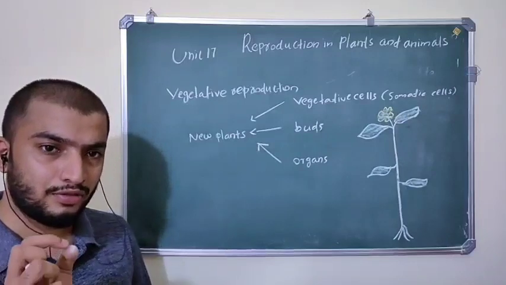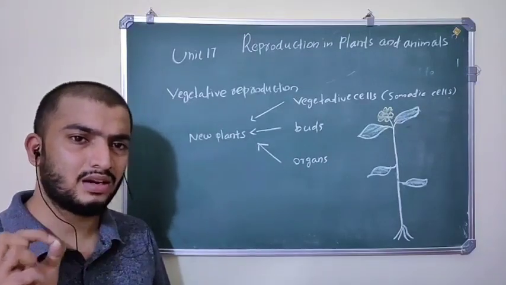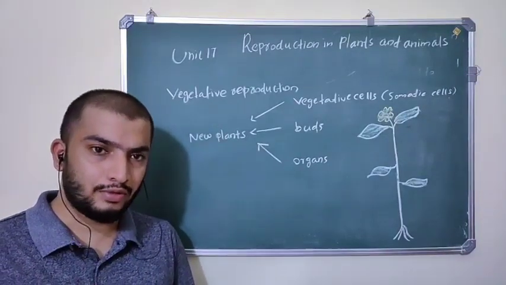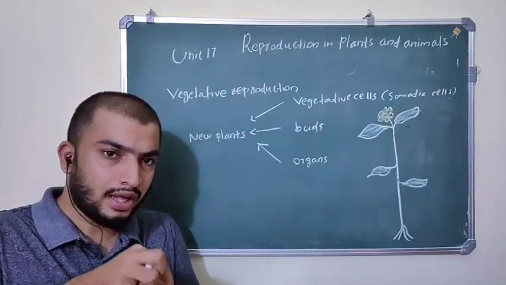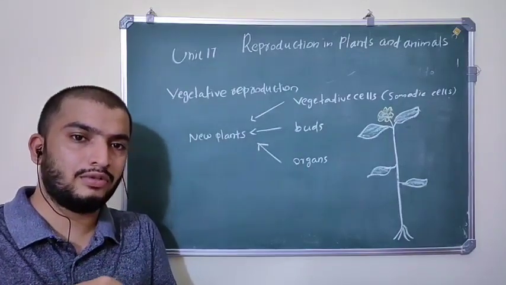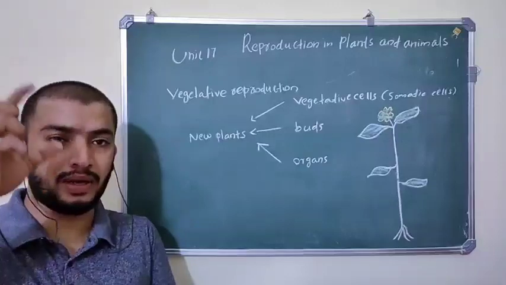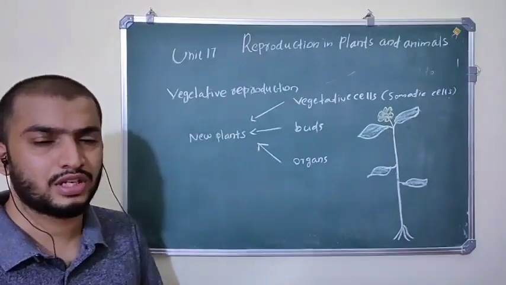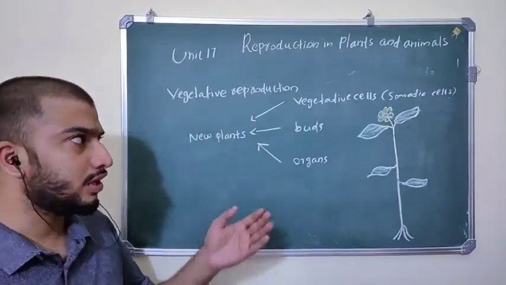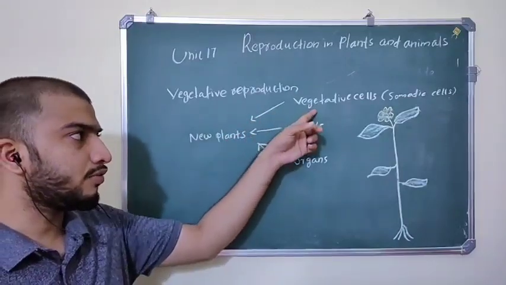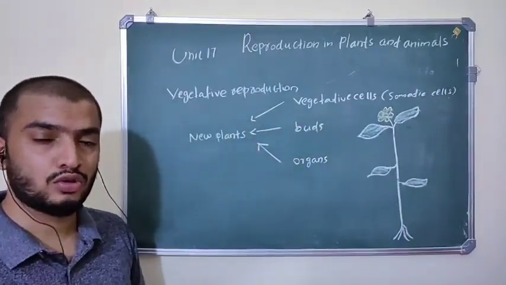If you take a single cell or tissue of a plant and put it on the growth media, it will germinate and develop into a new complete plant. So tissue culture is a type of vegetative reproduction. That means new plants are formed from vegetative cells or somatic cells.